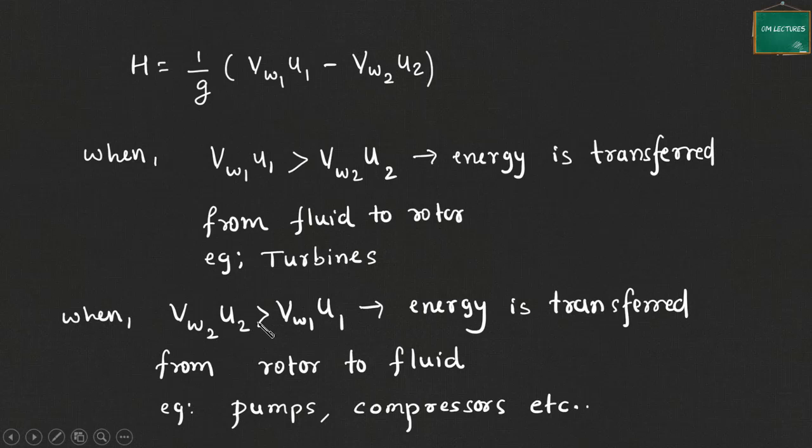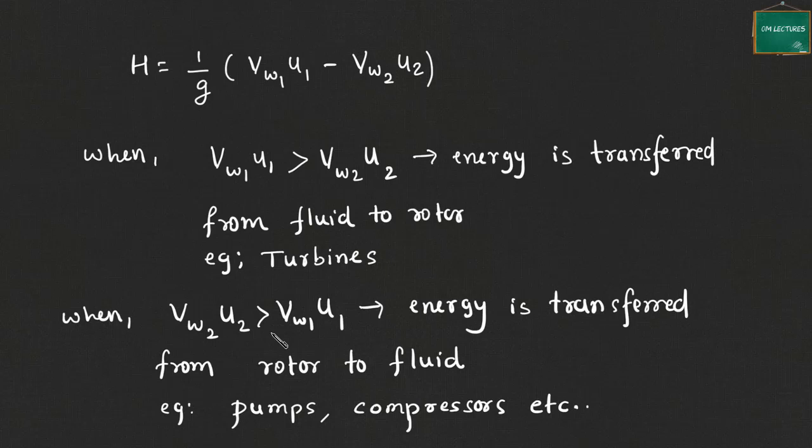When V_W2 U2, the reverse of this, is greater than V_W1 U1, at the inlet the energy is less and at the exit the energy is more. That means we are supplying energy to the fluid. This is another class of fluid machines, known as power absorbing machines.